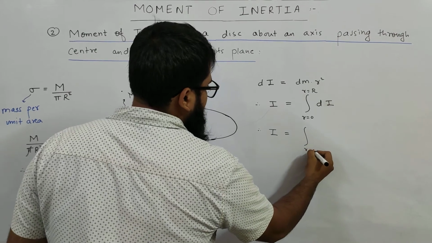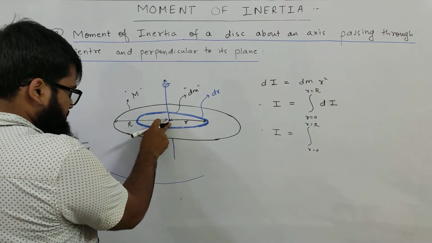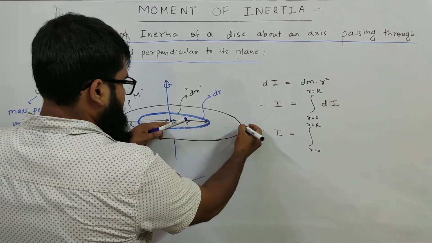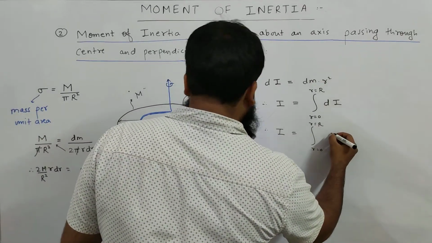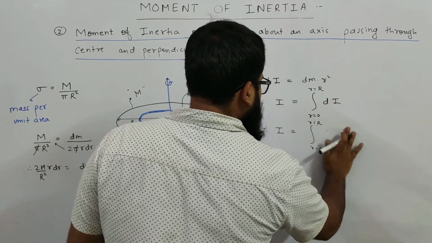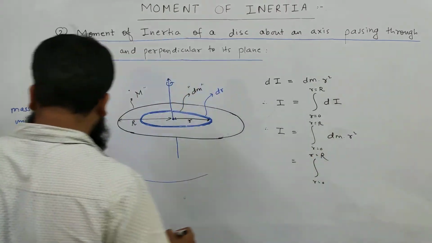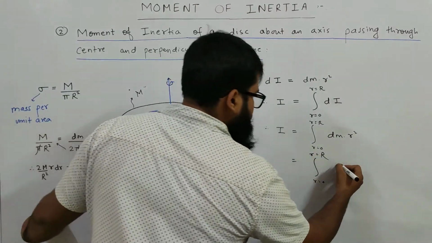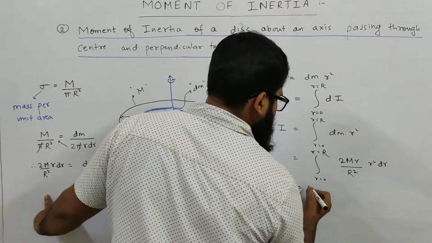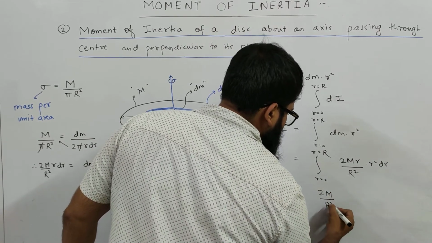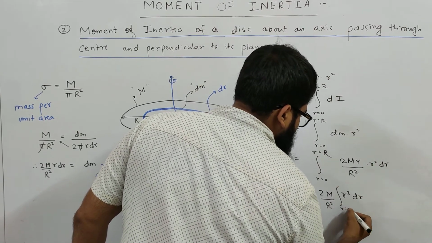So what you get, see, therefore I equals the integral from r equals 0 to r equals capital R, because your ring is going from r equals 0 and you need to extend it till the radius of the disk, taking all the infinitesimally small rings. So you will get the integral of dm r square, and you know what dm is here: 2M r by R square, into r square dr. So you can take 2M by R square common, r into r square becomes r cube dr, the integral goes from r equals 0 to r equals R.